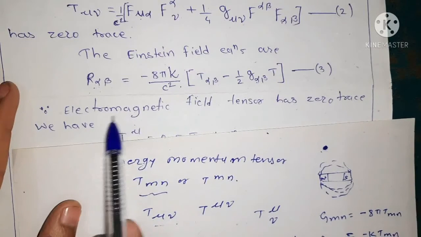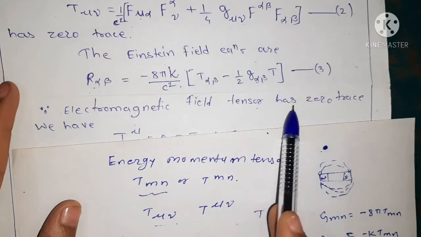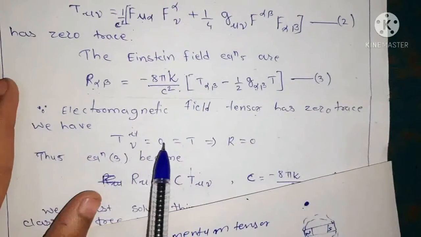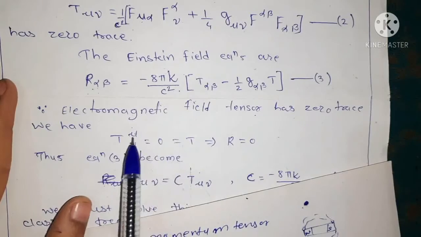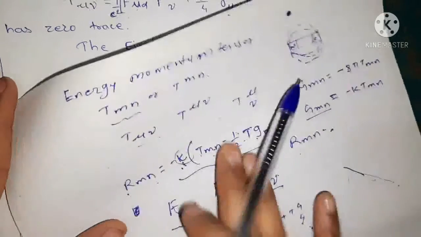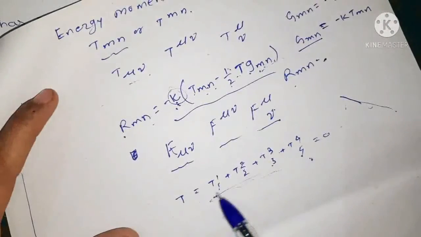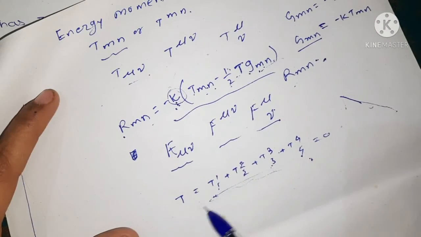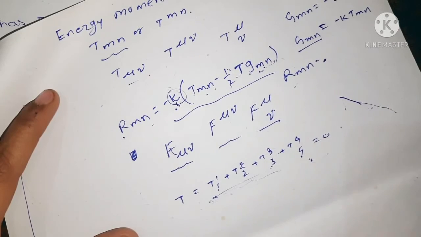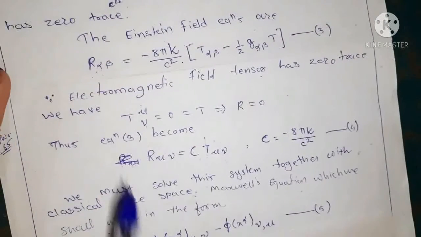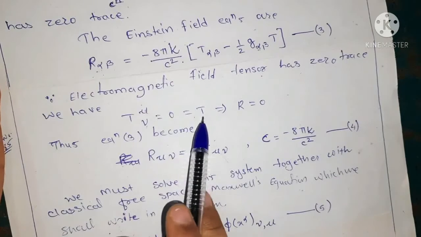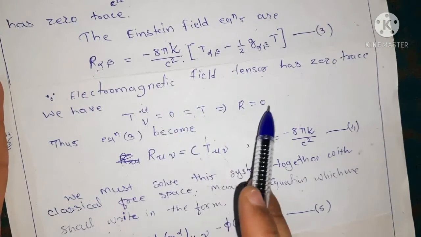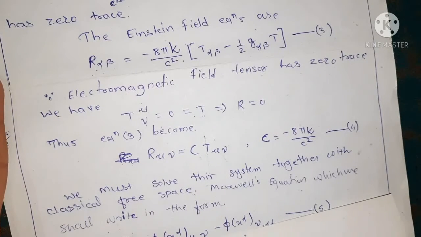Now, since for the electromagnetic field the tensor has 0 trace, we have T mu mu equal to 0, that is equal to T. T mu mu means we are taking T equals T11 plus T22 plus T33 plus T44 equals 0, that is, the sum of these diagonal elements equals 0, and hence we have T mu mu equals 0, that is, T is equal to 0. If T is equal to 0, then we have R equal to 0.